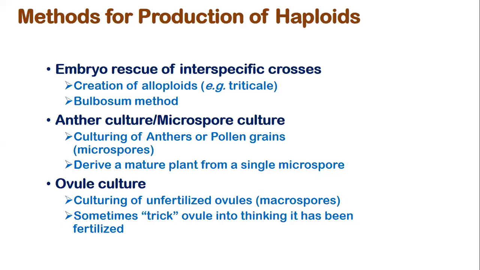We can culture the pollen and anthers at the haploid stage and get the haploids growing. We can also derive a mature plant from a single microspore. Microspores are haploid, and we can get haploid plants. This is the second. And then culturing of unfertilized ovules. We can also culture the unfertilized ovule and induce it to form an embryo. In that case, that embryo is going to be haploid, and the plant is going to be haploid. And there are some tricks that have been played to get the haploids.